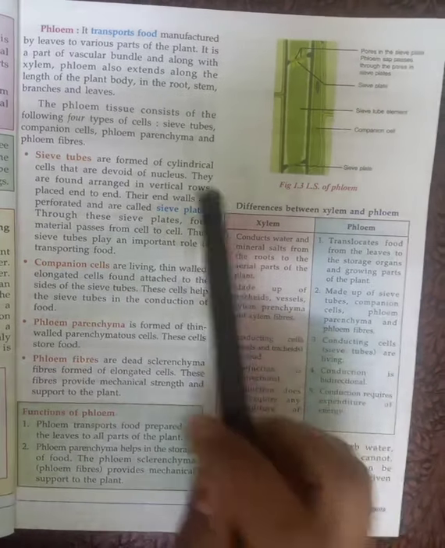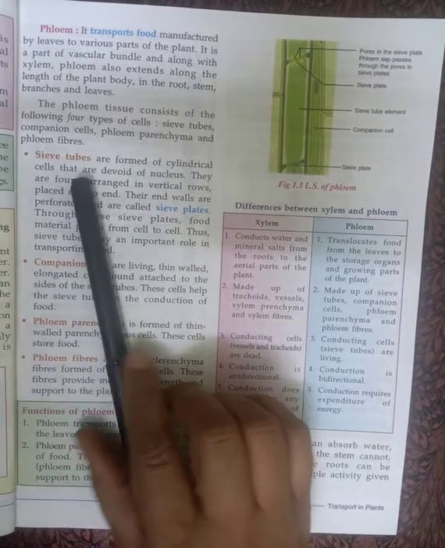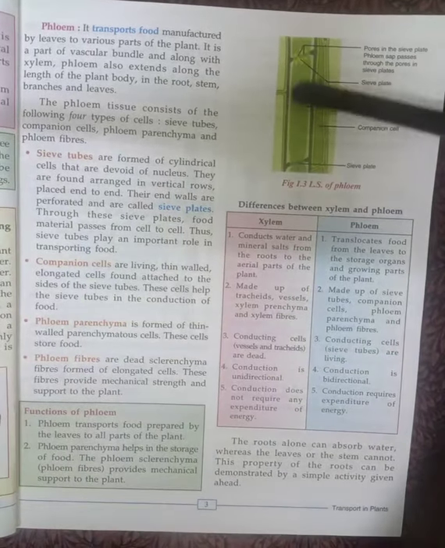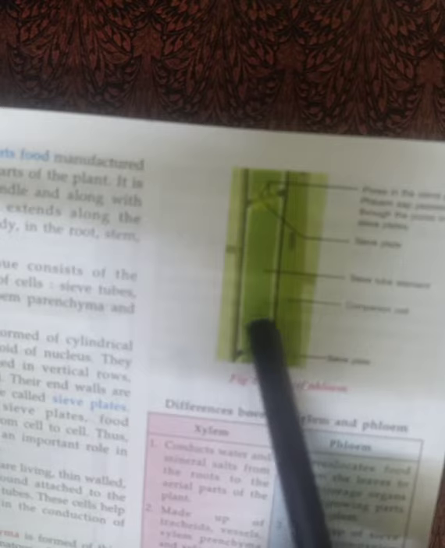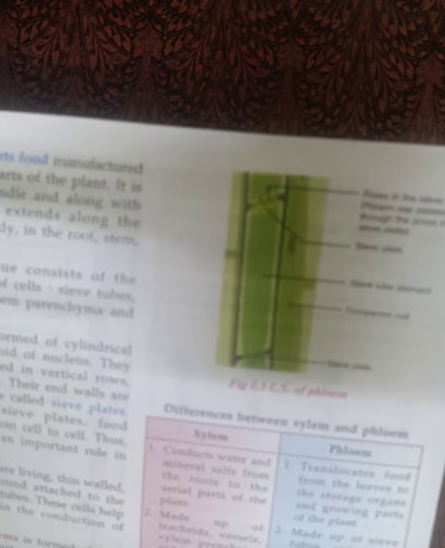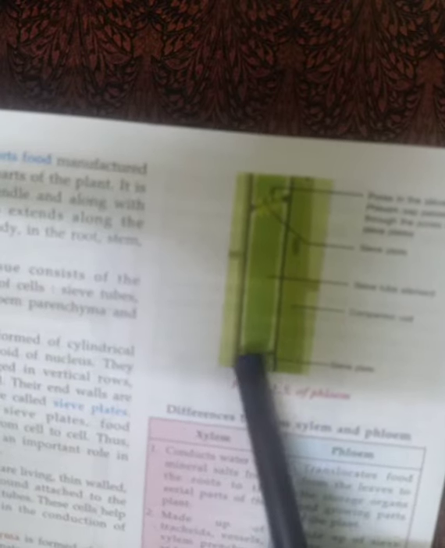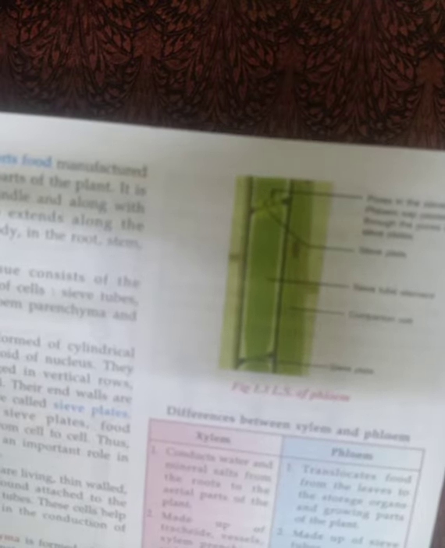Now we are going to take the structure of the sieve tube. So what are sieve tubes? As you can see in this diagram, it is a long tube-like structure, this greenish part. It has the sieve plates here and some pores are also present here. Many tube-like structures are present in the cell, and they are arranged in a vertical row, and they are divided from one another by sieve plates.